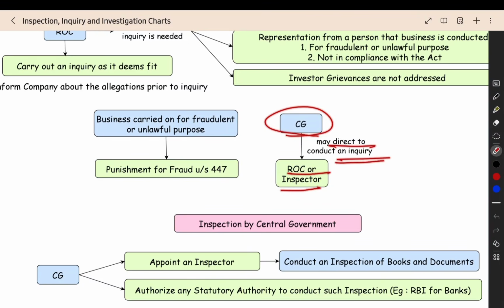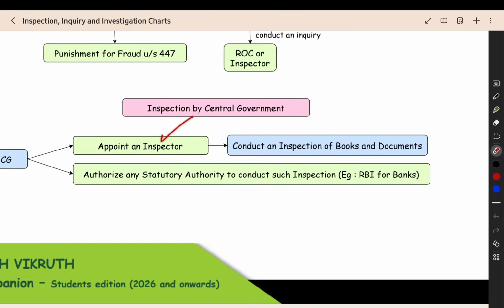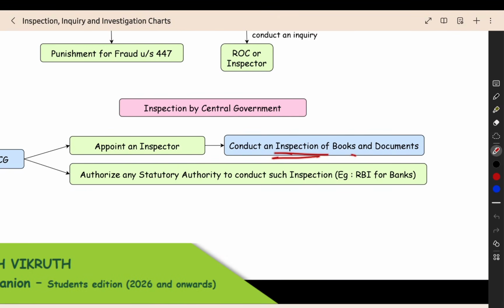Then the central government also, if it wants, can direct the ROC or an inspector to conduct an inquiry. The central government will give the order to the ROC or inspector to conduct an inquiry. Then the central government can do the inspection also. If it thinks that an inspection should be conducted, it will appoint an inspector, and the inspector will conduct an inspection of the books and documents.